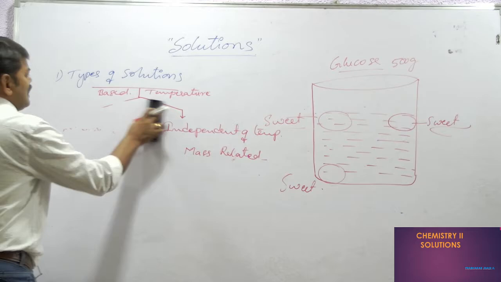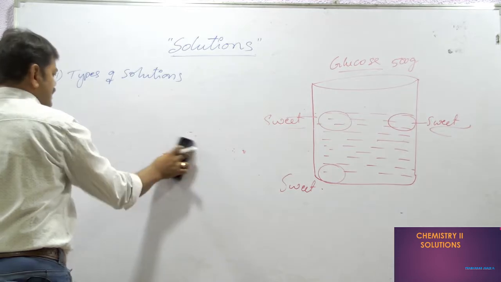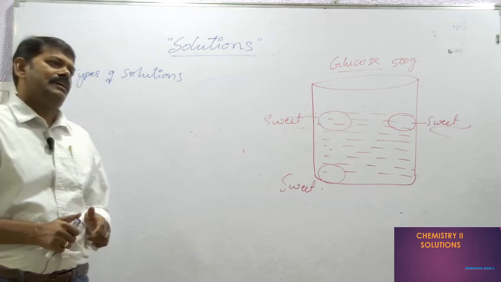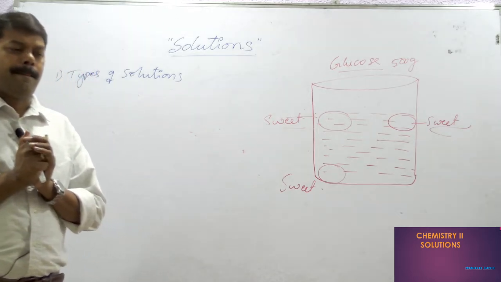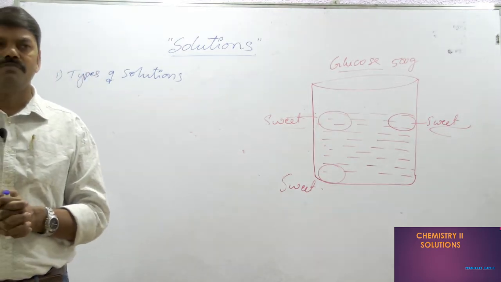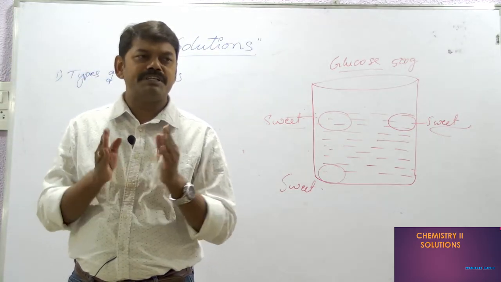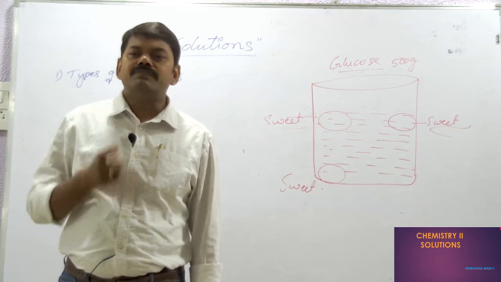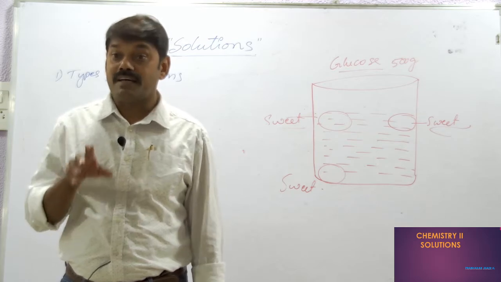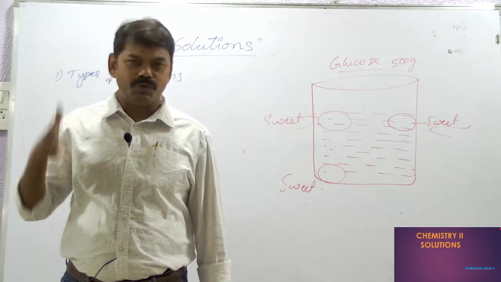Then, based on the physical state of the solution, which actually depends on the nature of the solvent. Now, what is solvent? Till now, we have not used the word solvent. When we are preparing a solution by mixing two or more components, the one which is in large portion or large quantity is called solvent, and the other one which is in small quantity is called solute.